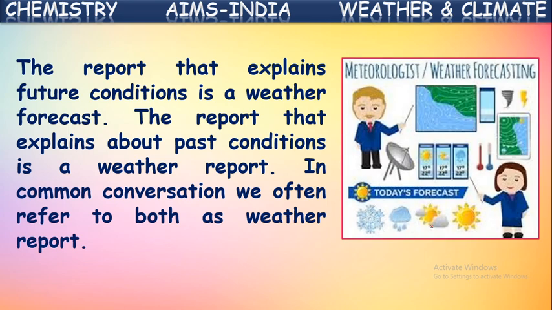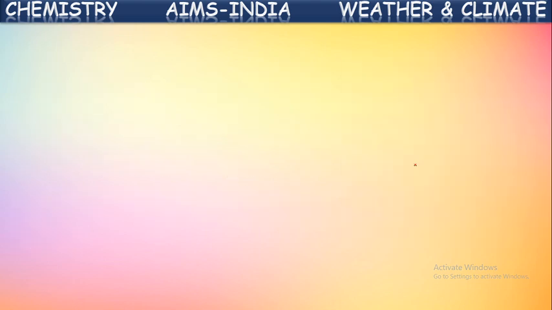Weather forecast gives information about the upcoming conditions.